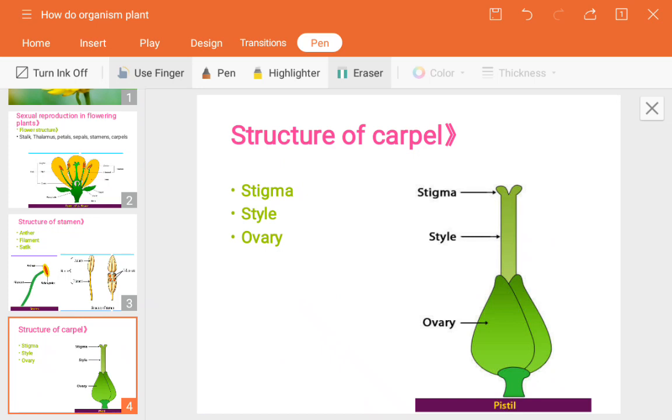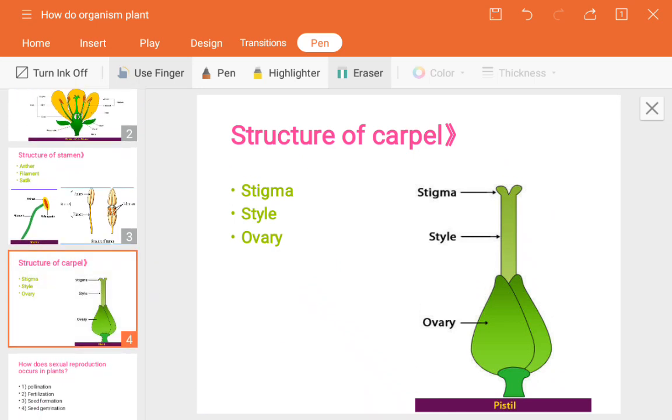Next is the ovary. What is the role of the ovary? Whatever processes take place for the production of seeds happen inside the ovary. Inside the ovary, small structures called ovules are present, and inside the ovule one female gamete is present, called the ovum or the egg. So this is the structure of the carpel, or pistil.